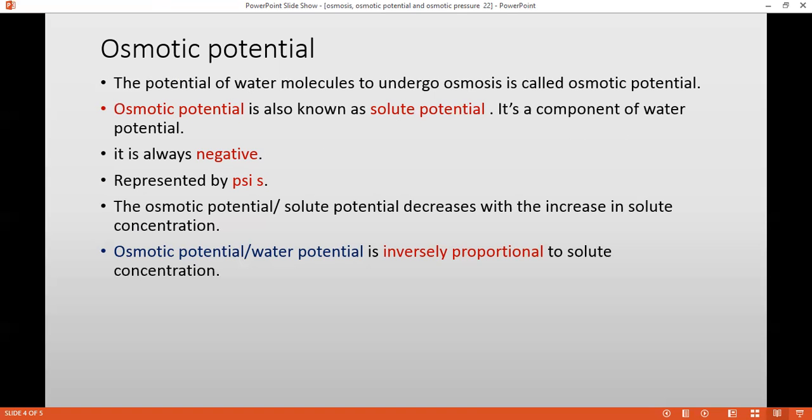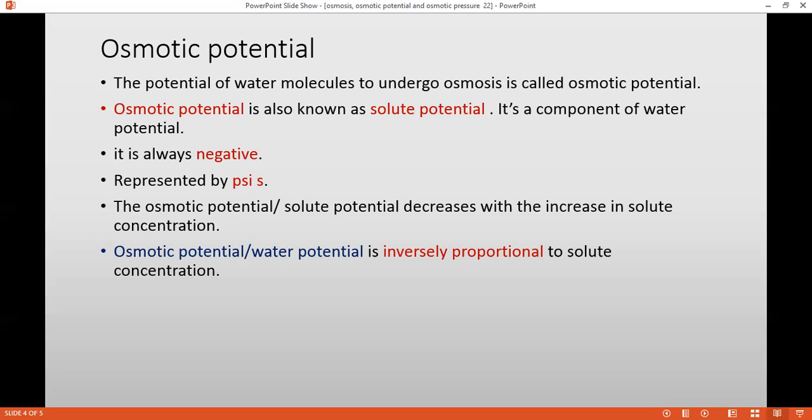Why? Because as you know, the water potential of pure water is zero. When I'm adding some solute, it is reducing the potential of water molecules to undergo osmosis. That is what's called osmotic potential. So if I'm saying less than zero, that means the value will be negative. So it is always negative and it is represented by psi S. The osmotic potential or solute potential decreases with the increase in solute concentration. Okay, I have already discussed it. When I'm adding some solute to pure water, what is happening?